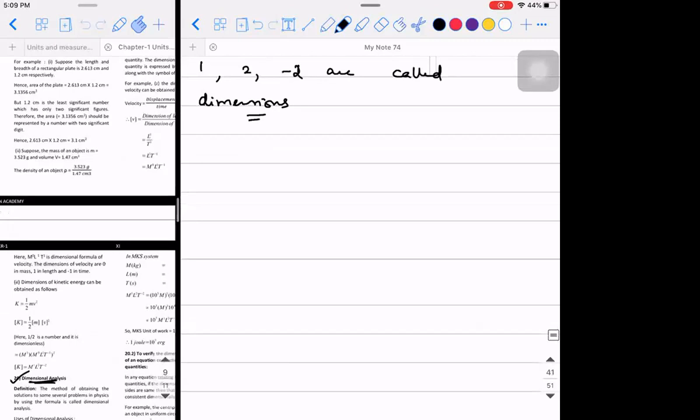Suppose I ask you what is the dimensional formula of kinetic energy. What will you say? First you always need to write the formula of it. Formula is half m v square, right? So the dimensional formula of kinetic energy is nothing but the dimensional formula of mass and the dimensional formula of velocity square.